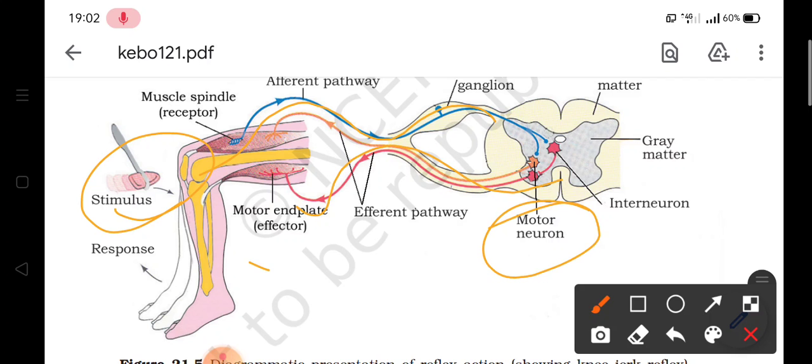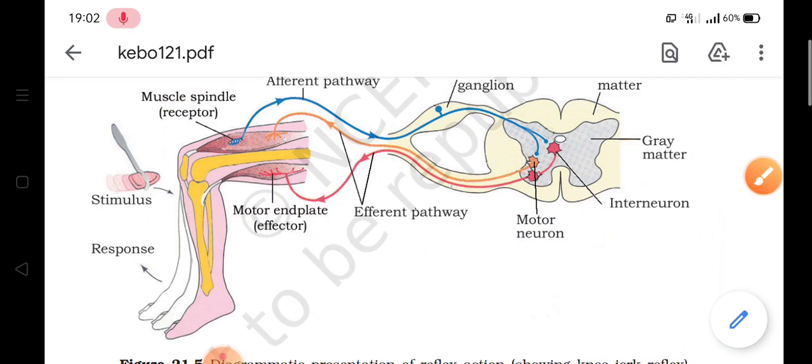The receptor has received the stimulus from the environment, and now the effector, which is a muscle, will contract and we will withdraw our leg. This action, which has not involved the brain directly and has taken place very quickly, is known as reflex action, and the path followed by it is called the reflex pathway.